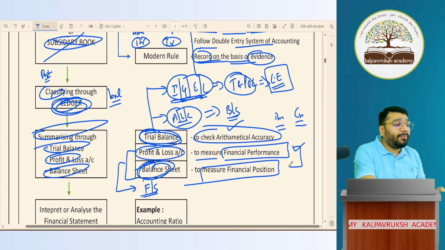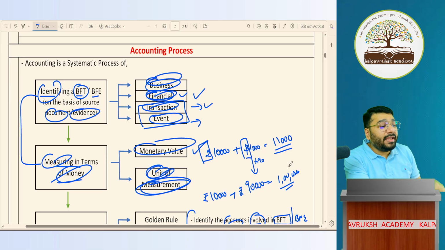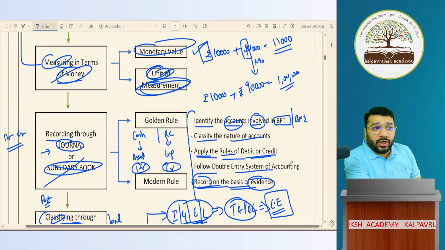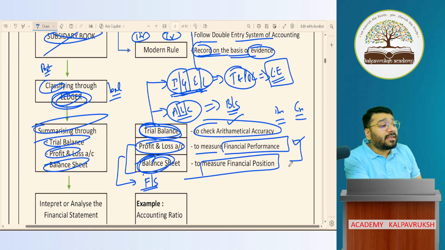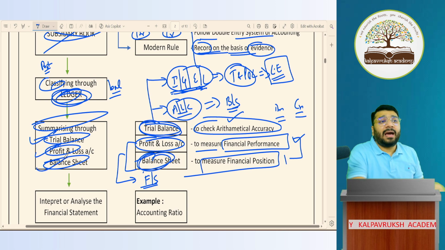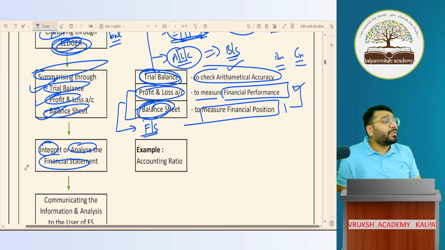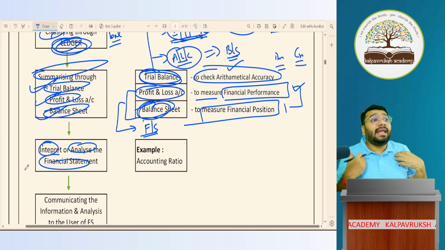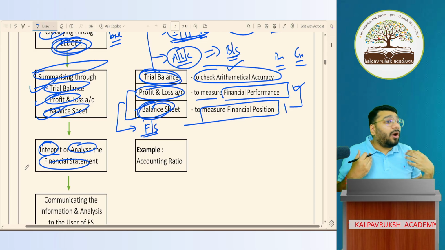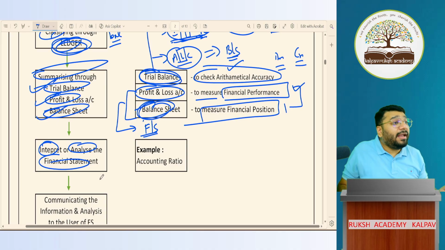Accounting is a systematic process of identifying a business financial transaction or an event, measuring it in terms of money, recording it through a journal, classifying through a ledger, summarizing through trial balance, profit and loss, and balance sheet, and then interpreting or analyzing the financial statement. We have to do analysis of the financial statement. As an owner of the business, I need to know how my business is performing. So the CAs or the experts of my business will do financial analysis by using multiple tools